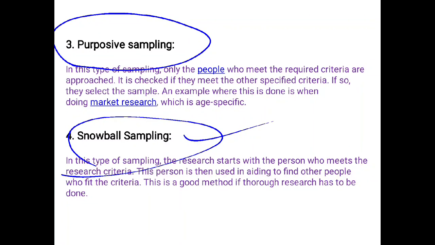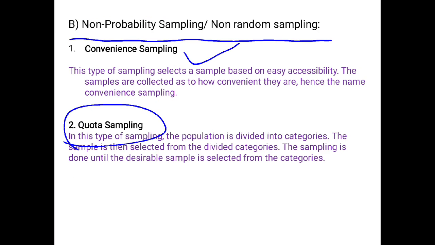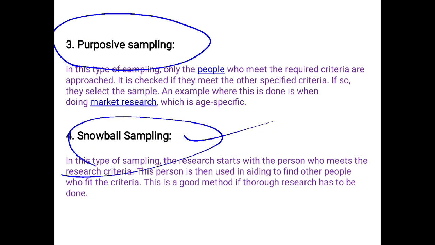So I hope you understood the meaning of each and every method: what exactly non-probability sampling is, convenience sampling, quota sampling, purposive sampling and snowball sampling.